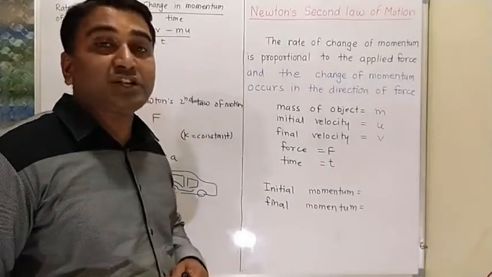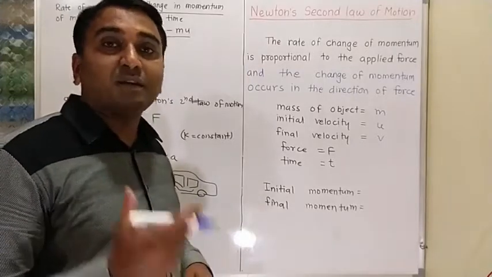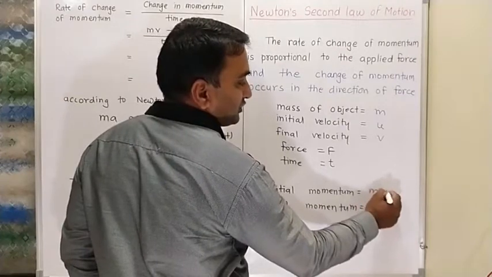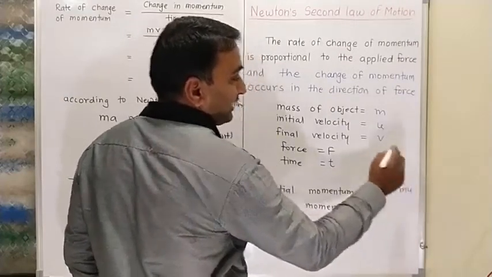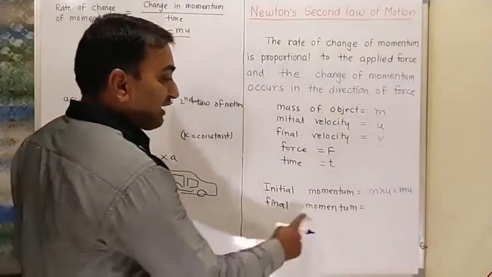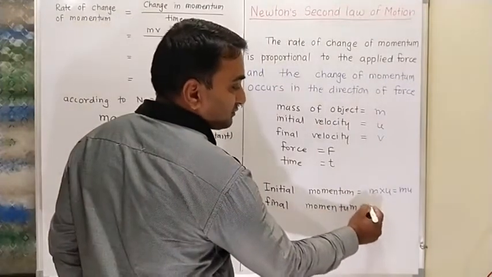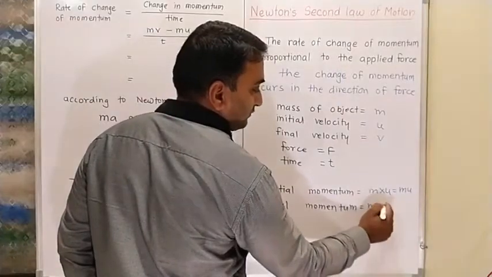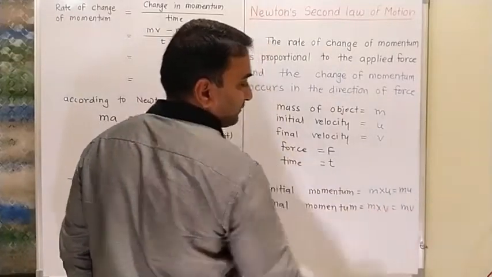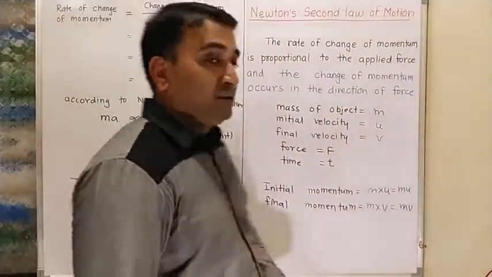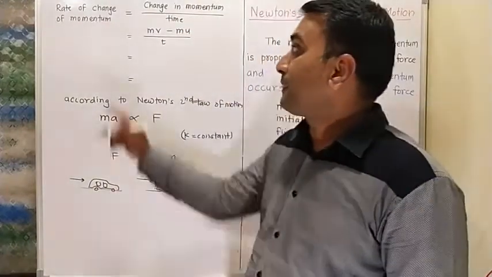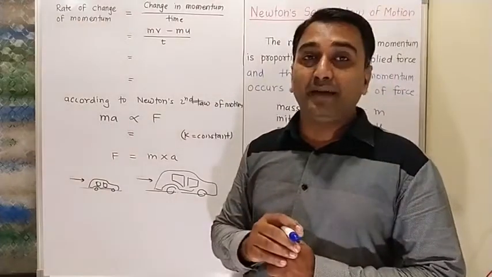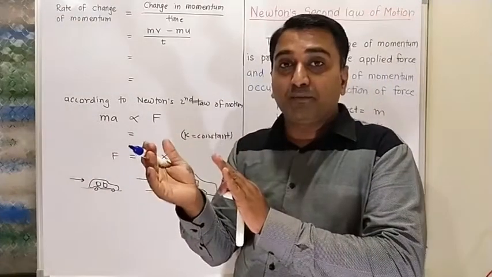So what is the initial momentum? Momentum is nothing but mass into velocity. So mass is m and velocity is u, so here we are getting mu. So what is the final momentum? Final momentum is mass and the final velocity, that is v, so that is mv. So what is the rate of change of momentum? Rate of change of momentum is equal to change in momentum divided by time. So change of momentum means what?